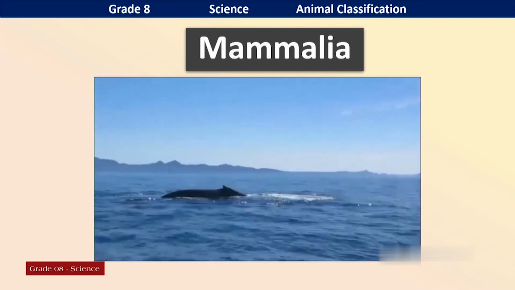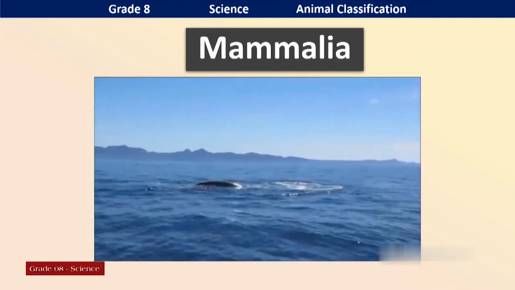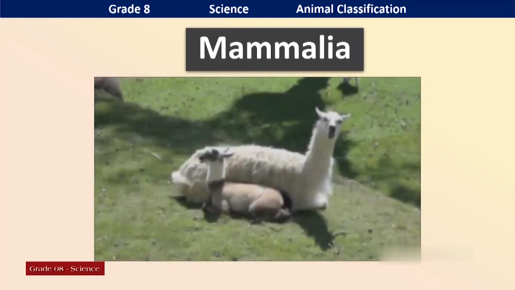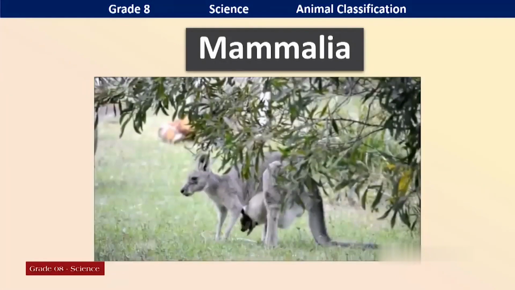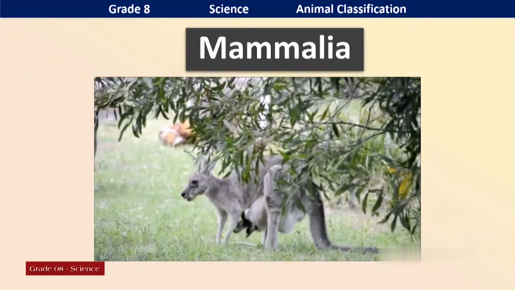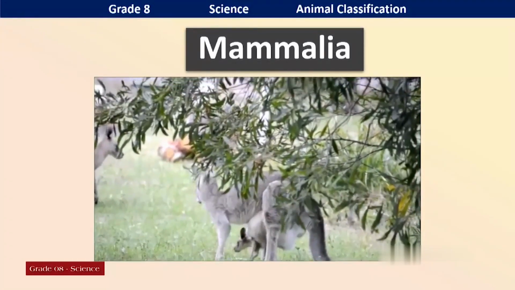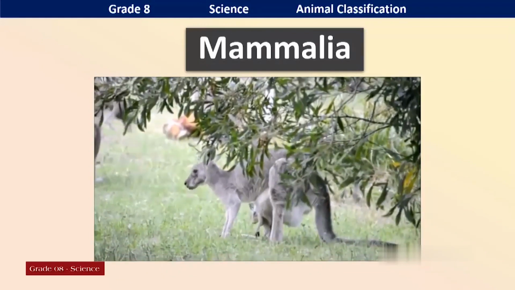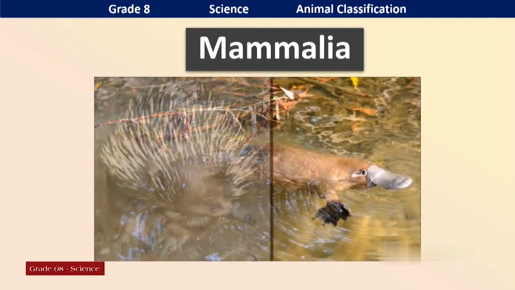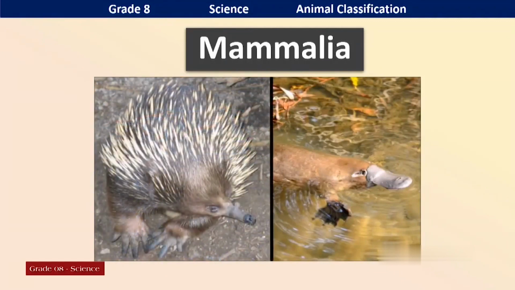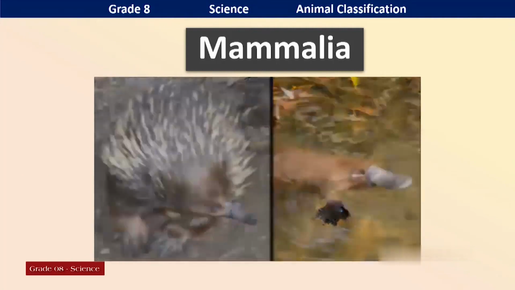Whales. It is the largest mammal in the world. Yes, this is another mammal. You can see the fur coat. And another mammal carrying small babies. Different types of mammals in the forest.